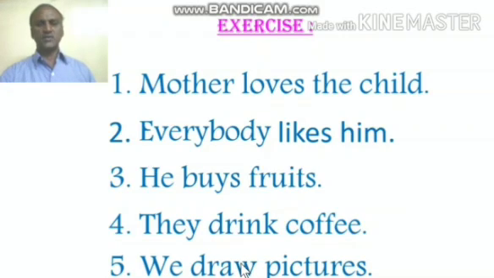Change the five sentences into passive voice using the simple present form. The verbs are in simple present form: loves, likes, buys, drink, draw. All these verbs are in simple present form. So the model which I gave earlier, the two examples which I showed you, use those models and then change these sentences accordingly. Follow those five steps to get the answer.